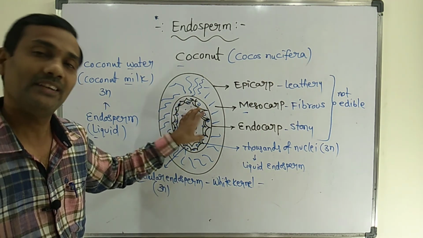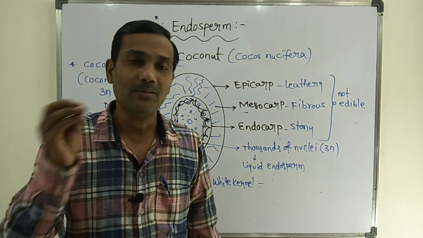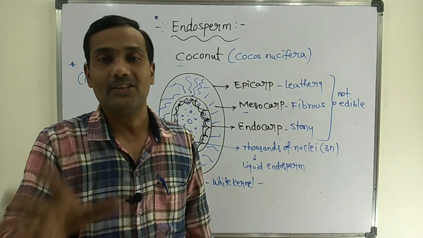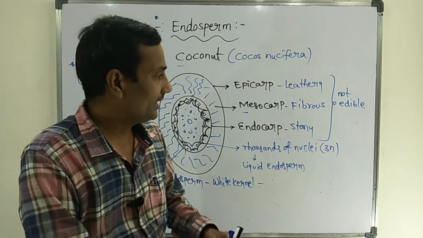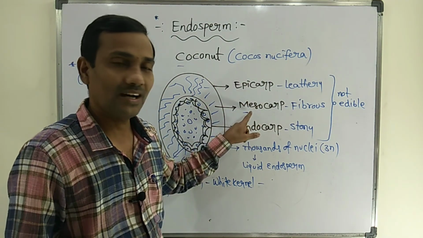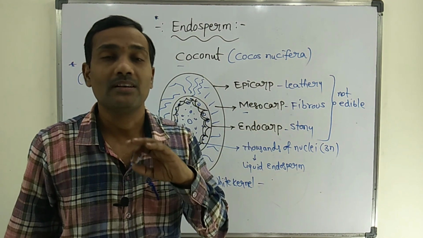The nucleus ploidy is also triploid. Which part is edible in coconut? Only the endosperm is edible. The remaining three layers of the fruit, the epicarp, mesocarp and endocarp, are not at all useful for consumption.